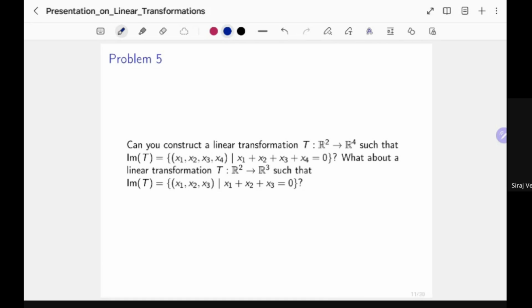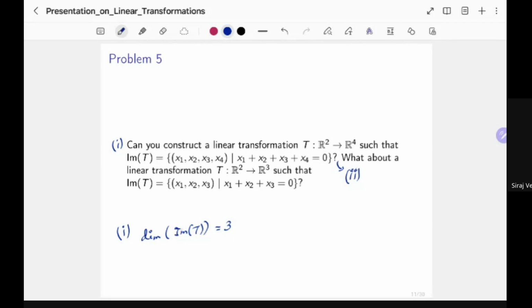You can see that x4 is dependent on x1, x2, and x3. So x4 is going to be determined by x1, x2, and x3 alone. So basically, this is dimension 3. Let me actually number them, it would be easier that way. So let's call this one 1 and this one 2. So I'm talking about 1 now. So clearly, the dimension of the image of T is equal to 3.